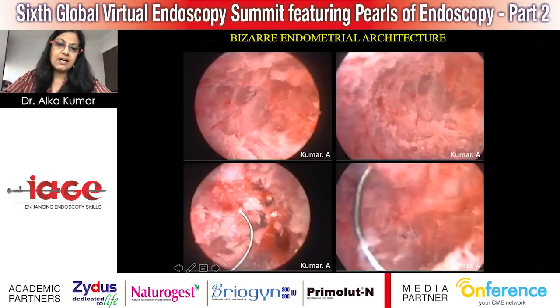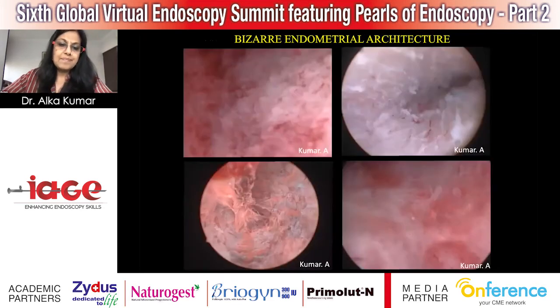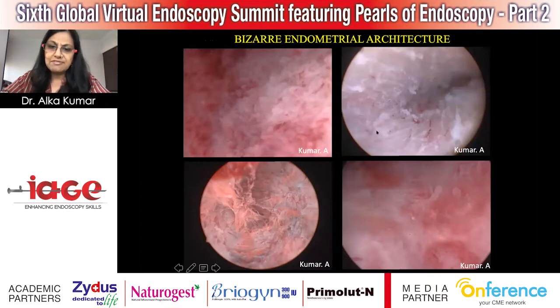These are images of bizarre endometrium seen from different patients. So you can see the flimsy bands, you can see these little white deposits here, you can see these deposits here. And this is a characteristic pathognomonic feature, one of the pathognomonic features of endometrial tuberculosis. Again, these are different patients. So you can see here how the endometrium has completely lost itself. It's not that smooth, proliferative or secretory kind of endometrium which we see on hysteroscopy. And in this picture, you can also see certain flimsy adhesions.